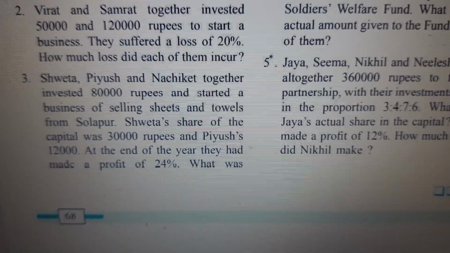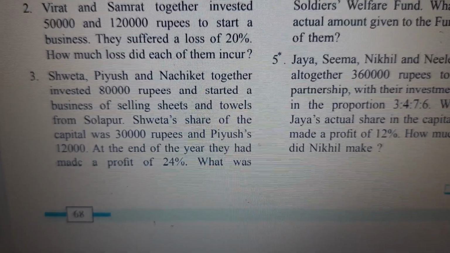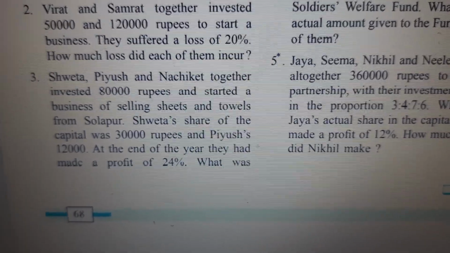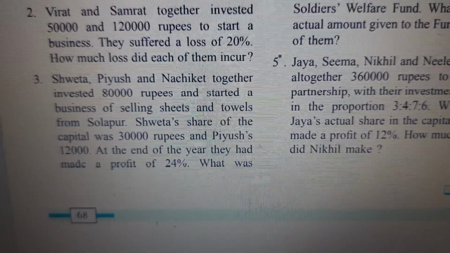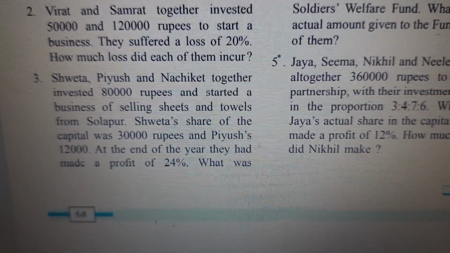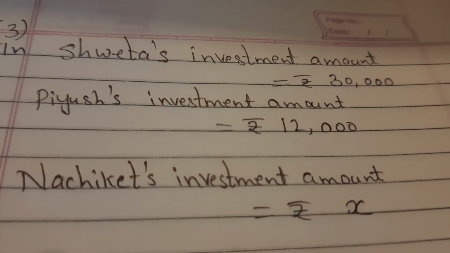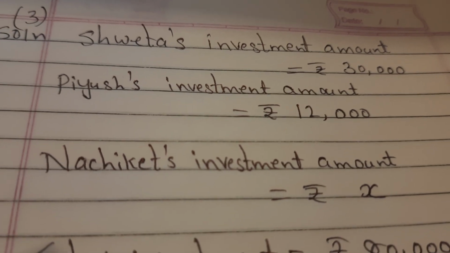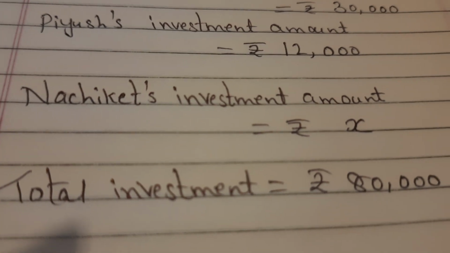So Shweta's investment plus Piyush's investment plus Nachiket's, that is X, is equal to 80,000, and from there we will find out what X is, and that is nothing but Nachiket's investment. So let us find out, children. Here it is. Shweta's investment amount is 30,000 rupees, Piyush 12,000, Nachiket's, let us keep it as X, children.